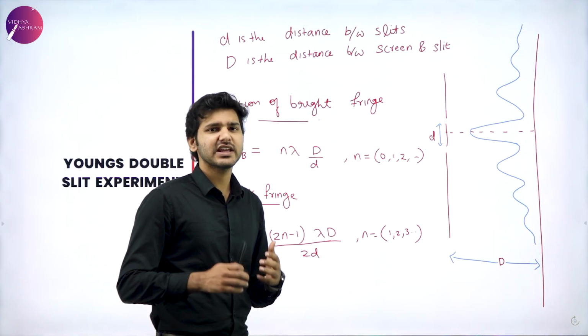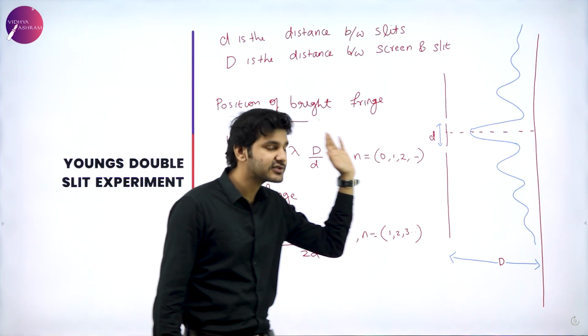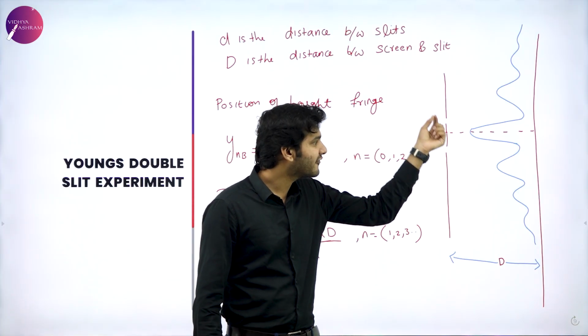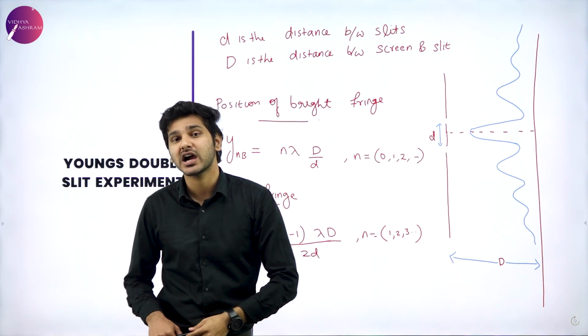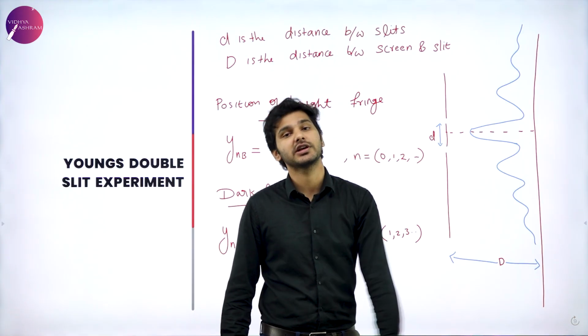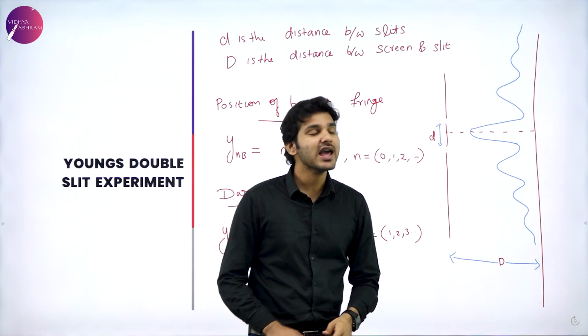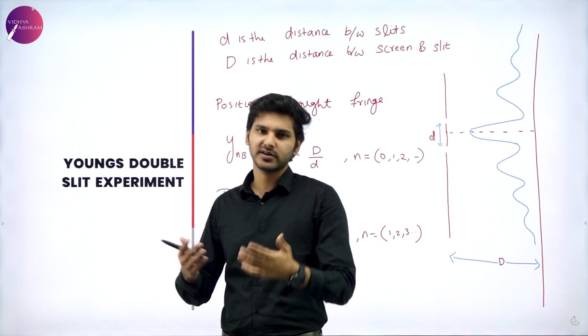So basically what he did was, there was a light source and he allowed the light to pass through a very narrow slit. That is, there were two slits separated by a distance of d, and he allowed light waves to pass through those slits. And he placed a screen behind that and observed what the result would be.